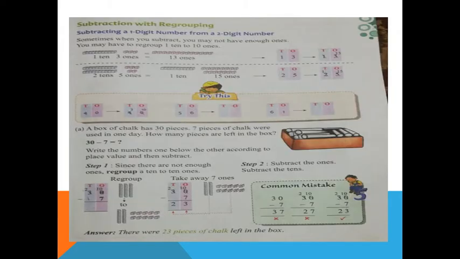So this is subtraction with regrouping. Subtracting a one digit number from a two digit number. Dear students, the method is the same, like you should start from the ones place, then finish with the tens place.